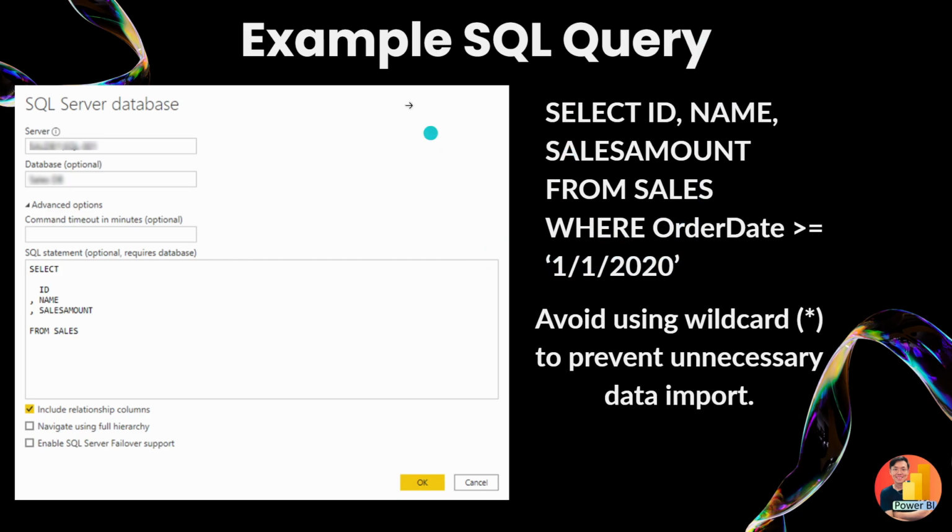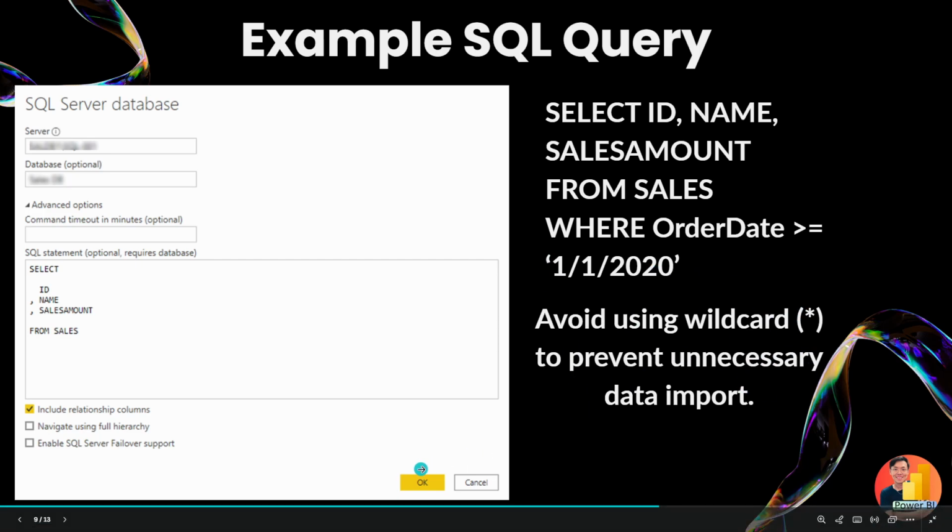It depends on the complexity of your data and what kind of data you want to import. You want to avoid using wildcards. This is a wildcard, this sign right here. If you use the wildcard, it means you import everything. We do not want that, because it will drop the performance of Power BI, so you want to avoid that.